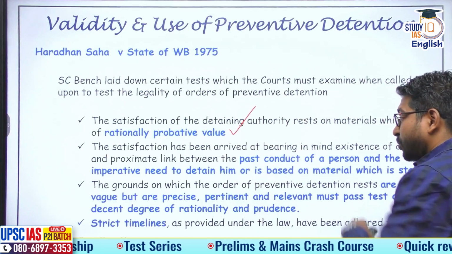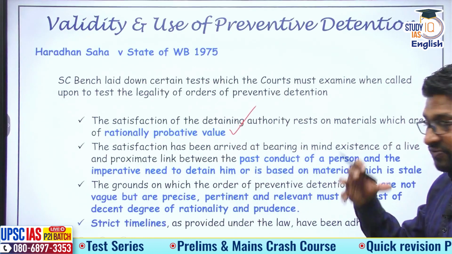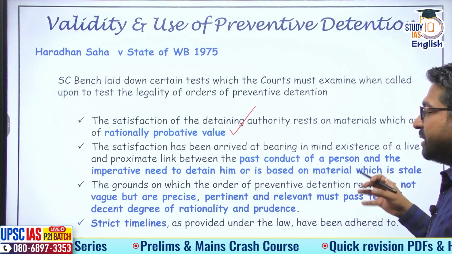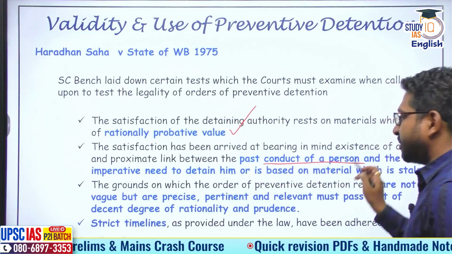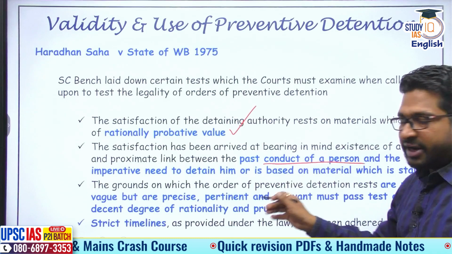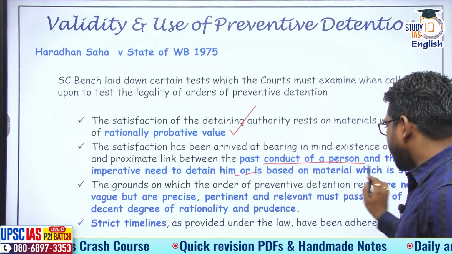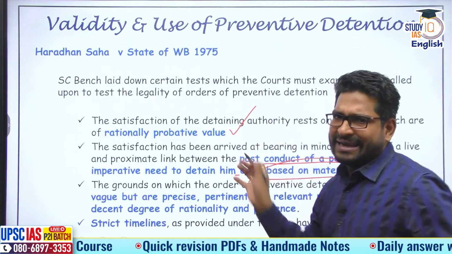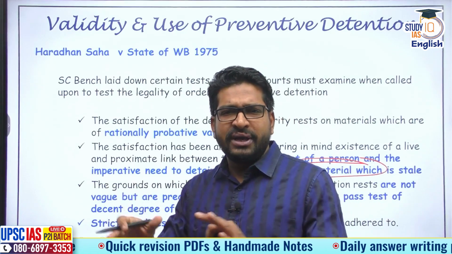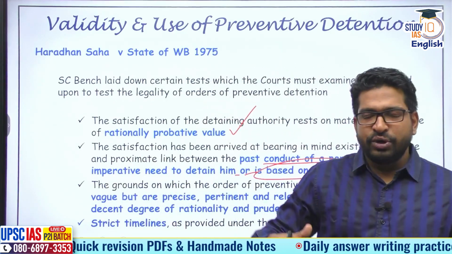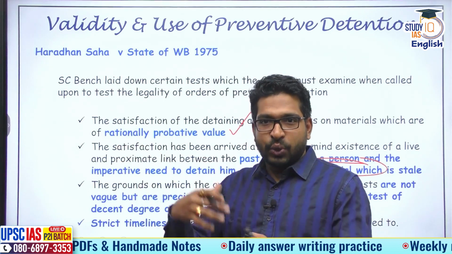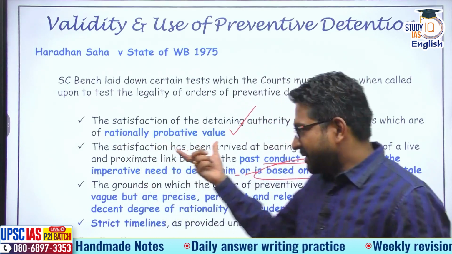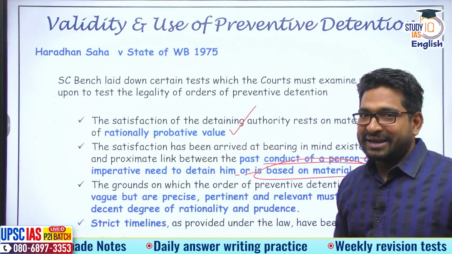And the Supreme Court also suggested that if they are arresting someone, then things must be kept in mind: what was the past conduct of that person, and is it of imperative need to detain him? It must not be based on material which is stale, right? Which material is already established. See, I told you, if they are trying to arrest a habitual offender, a gunda or a rowdy, then the requisite material should be there. All right.